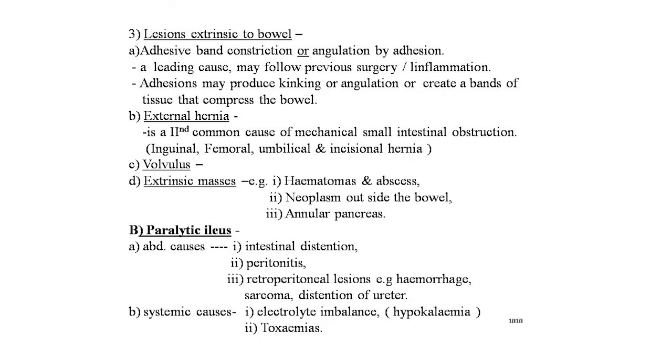The next main etiology is paralytic ileus, which contains abdominal causes and systemic causes. First, abdominal causes are intestinal distension, peritonitis, and retroperitoneal lesions, that is hemorrhage, sarcoma, and distension of the ureter. The systemic causes are electrolyte imbalance, that is due to hypokalemia, which also causes paralytic ileus, and then toxemias.